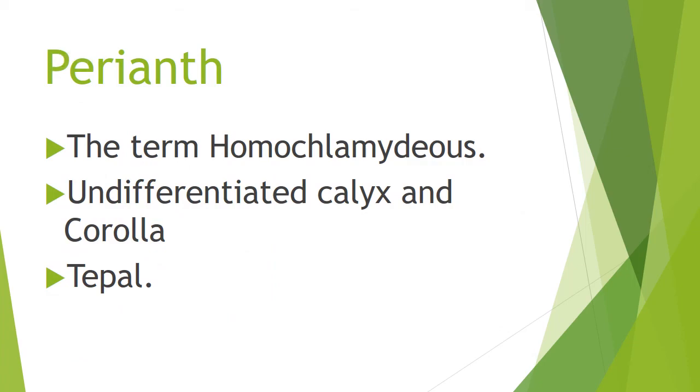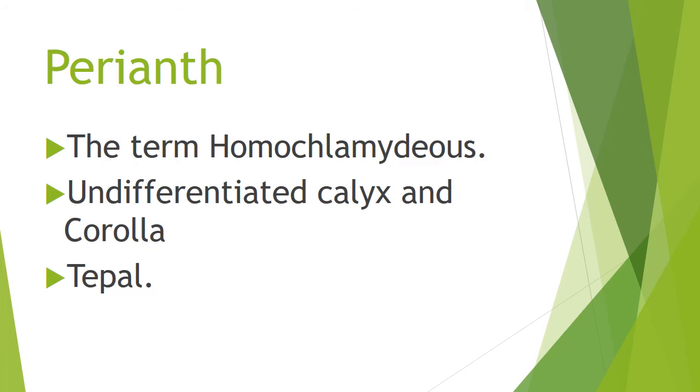Now we are going to learn perianth. Perianth is when we are not able to differentiate which are sepals and which are petals. In some flowers, rarely, the calyx and corolla are present in an undifferentiated condition, and that is called perianth.